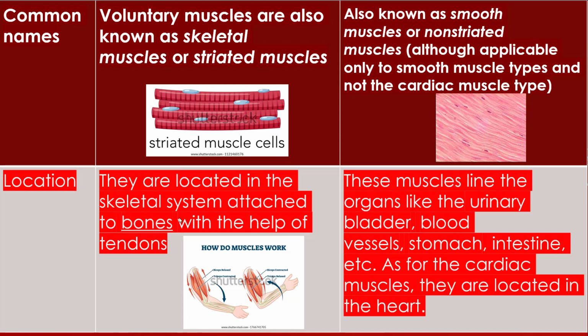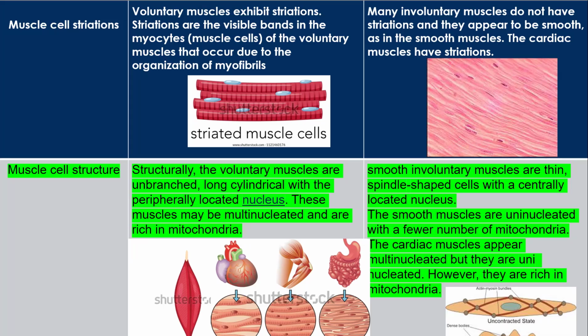Locations. The voluntary muscles are located in the skeletal system, attached to bone with the help of tendons. Involuntary muscles line the organs like the urinary bladder, blood vessels, stomach, and intestine. As for the cardiac muscle, it is located in the heart. Cardiac muscle is involuntary, but it is located in the heart.